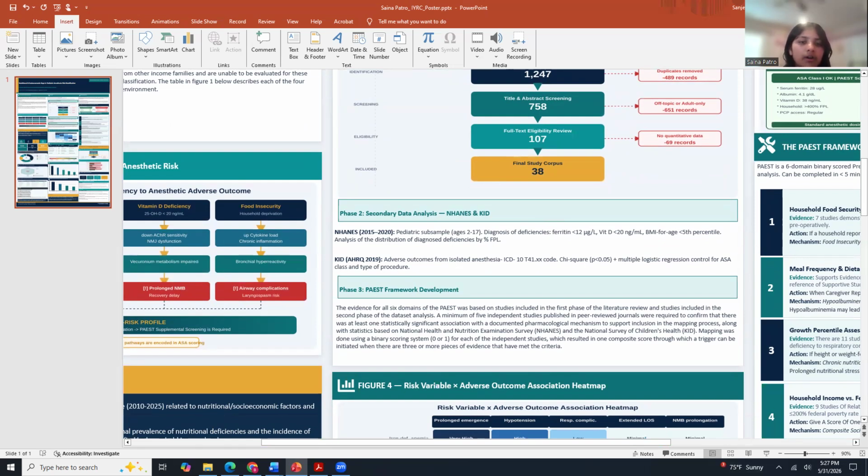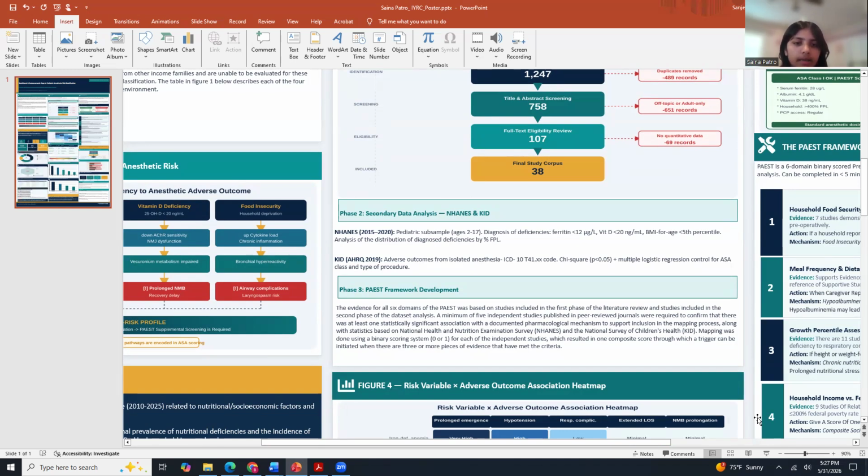Among children above 400% of FPL, that figure is 11.7%, a nearly 3-fold difference across the income spectrum. In a preoperative waiting room of 10 children from the lowest income households, approximately 3 of them are carrying an undetected pharmacological risk factor. No component of the current preoperative evaluation is designed to find any of them.